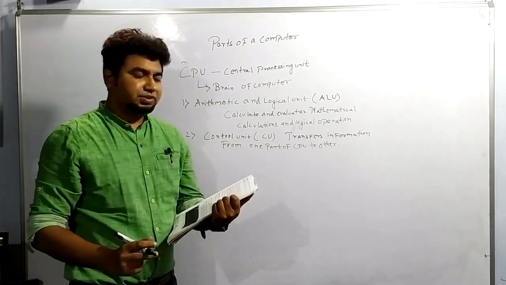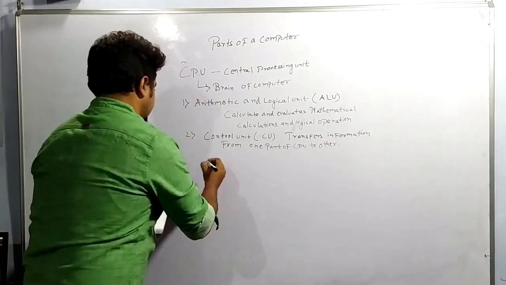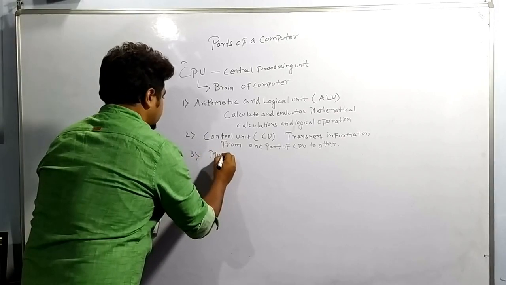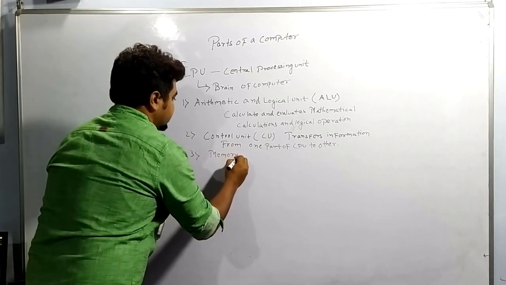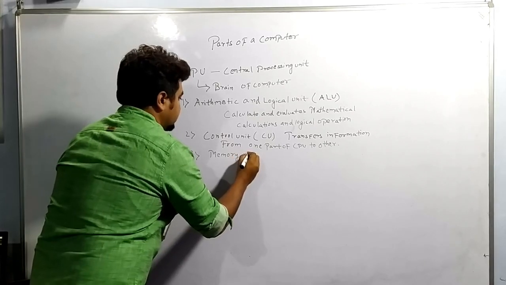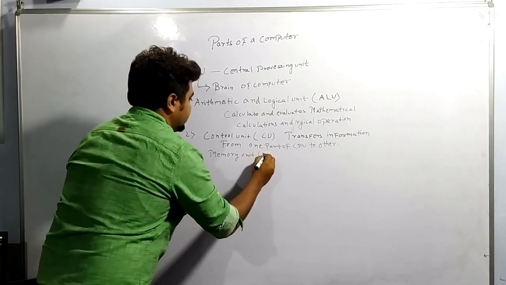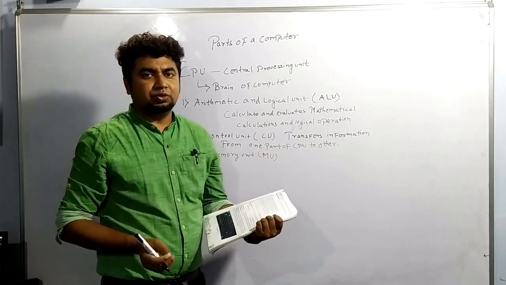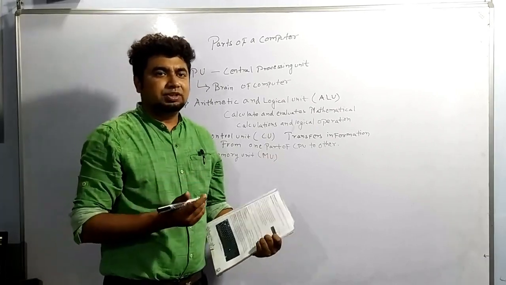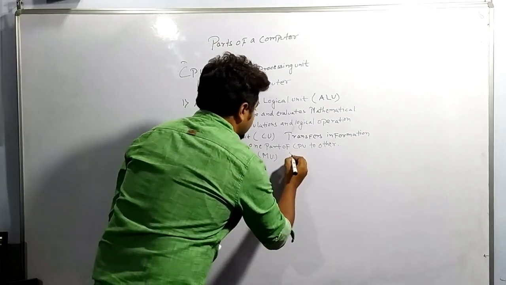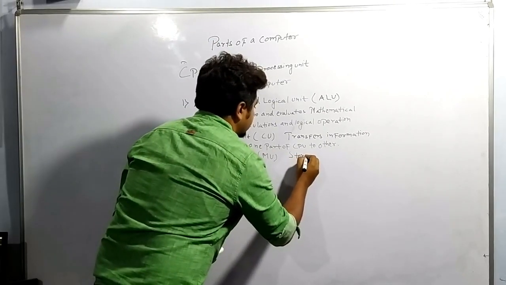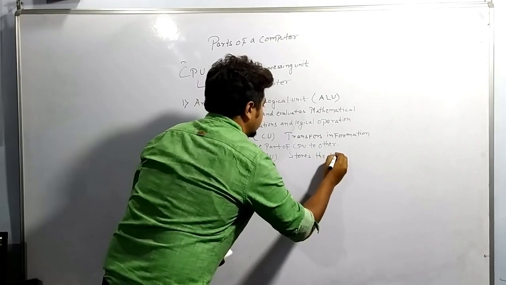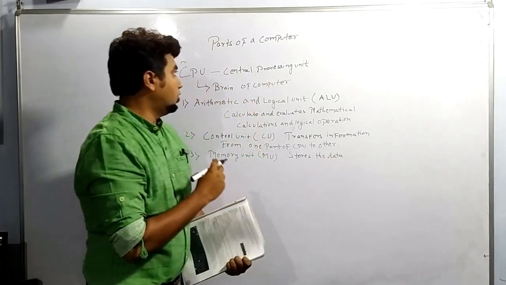So the third part is memory unit. This is basically the last part of the CPU. Memory unit, I am writing it by abbreviation MU. It stores the data in the computer.